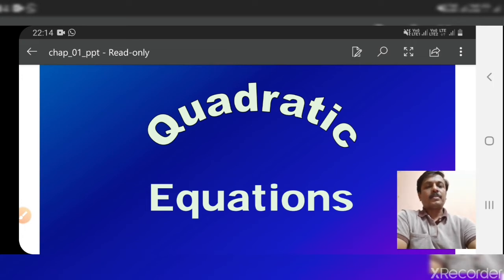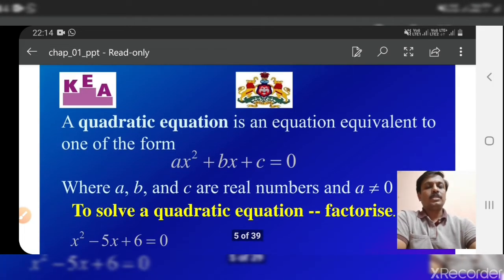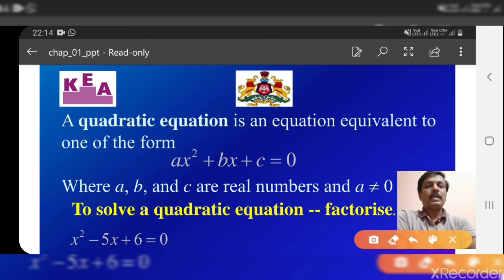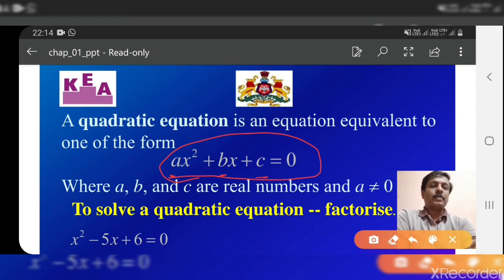A quadratic equation is one which is in the form ax square plus bx plus c equal to 0, where a, b and c are constants, is called a quadratic equation in x. Here a, b and c are constants, but one condition: the constant a should not be equal to 0.